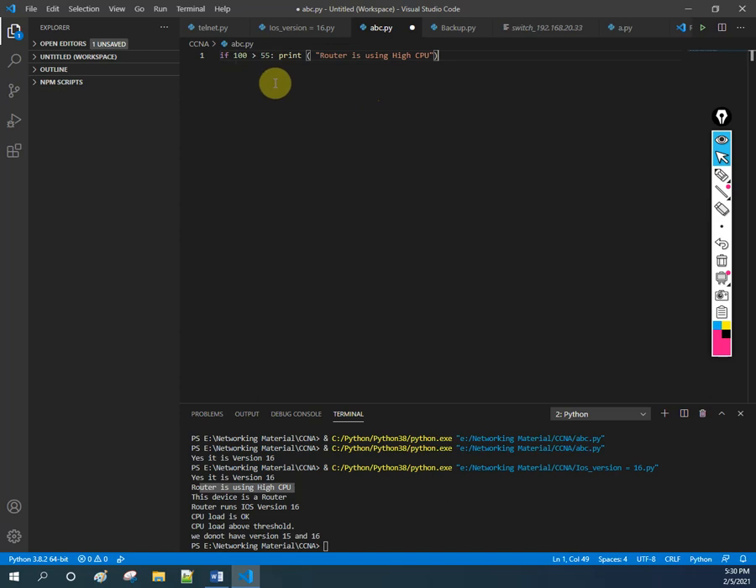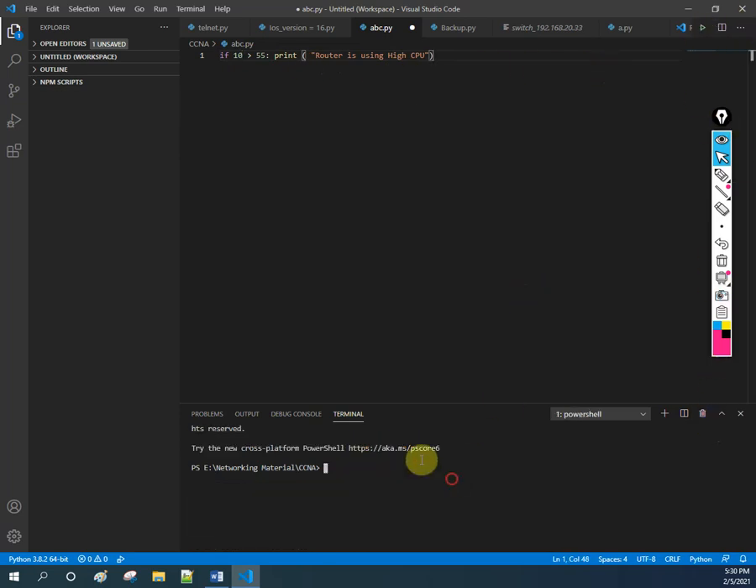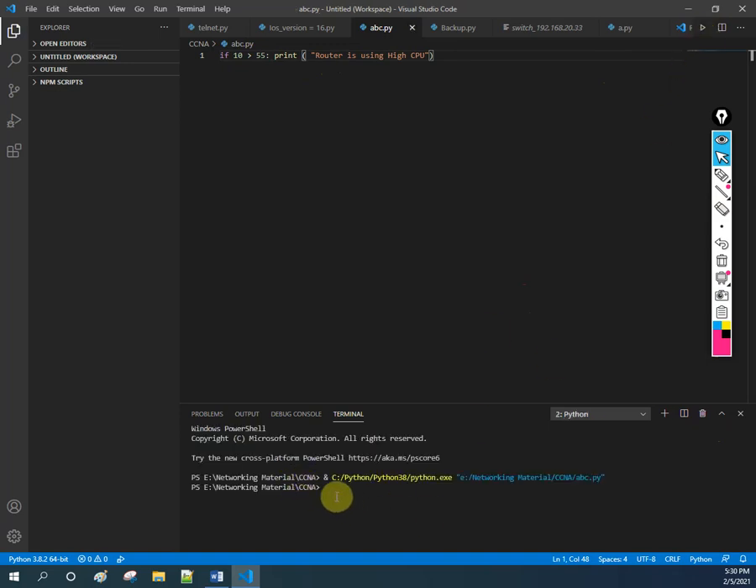When we write the code in the coming classes, we are going to use the accurate values. But now I am just putting in some numbers. For example, if 10 is greater than 55, then print this one. Let me clear this first. Now it is clear, you don't have anything. Let me run. When I run, I don't have any output here.